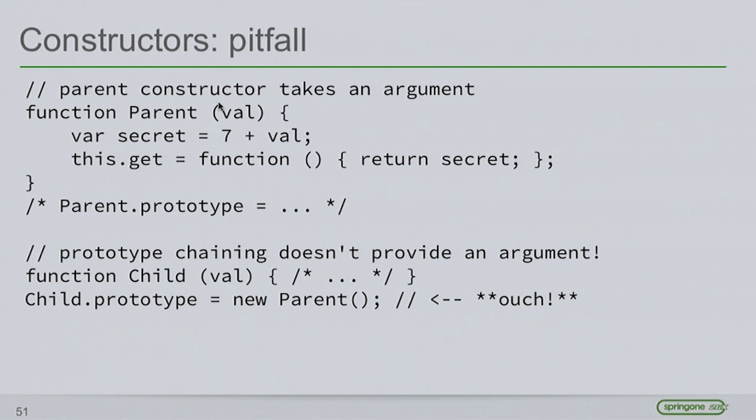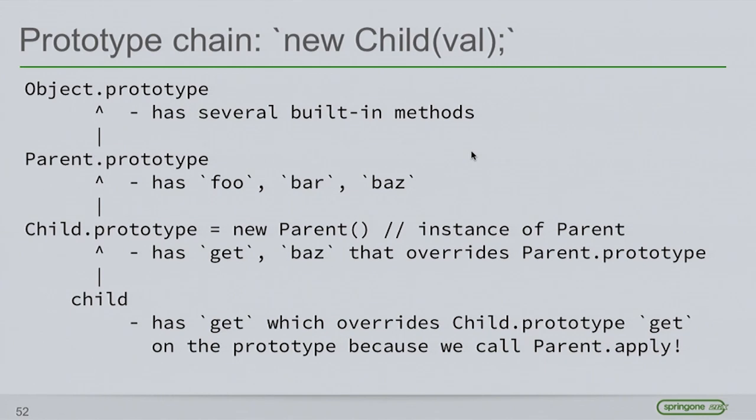This is just kind of gross, especially since what if we were passing something into the constructor and we're using that thing? What happens now? When we do this prototype chaining right here, when we're constructing our parent instance to do the prototype chaining, we're passing an undefined in here. What happens in here? Now we've got to write our constructors in a way that, number one, we have to make sure we're not going to fail, we're not going to throw, and we also have to write them in a way that makes sure that we're actually going to be handling the case where we might not have been passed parameters. This is gross.